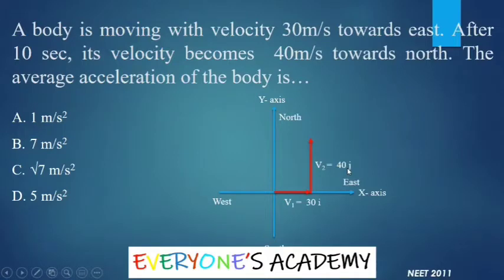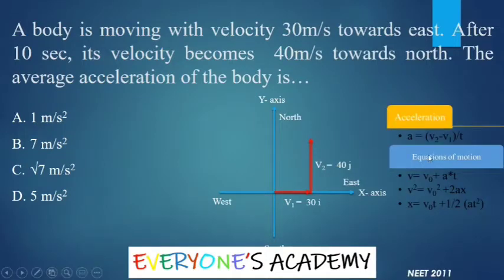Here, the average acceleration of the body is to be calculated. From our equation of motion or acceleration formula, we know that the average acceleration is final velocity minus initial velocity divided by time. Here final velocity is this and initial velocity is this. So we will use this formula here in the vectorial format by applying vector notation. To find out acceleration, we will put the known values.